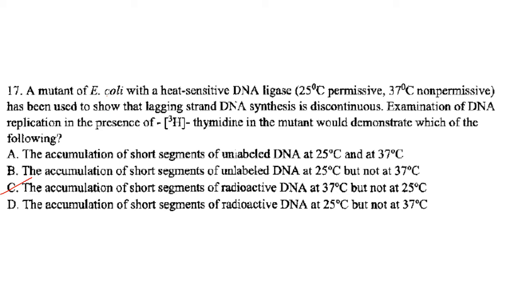So they will accumulate at 37 degrees Celsius. But you will not see accumulation of short strands of DNA at 25 degrees Celsius, because at 25 degrees Celsius DNA ligase will be active, and it will cause joining of the short segments of DNA. Then the next one, accumulation of short segments of radioactive DNA at 25 degrees Celsius and not at 37 degrees Celsius. So that is also not correct.